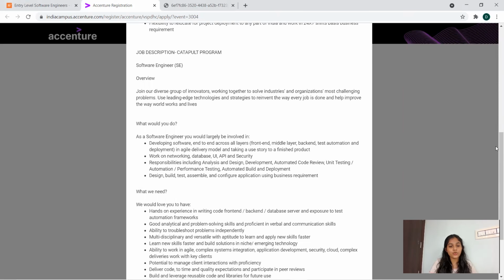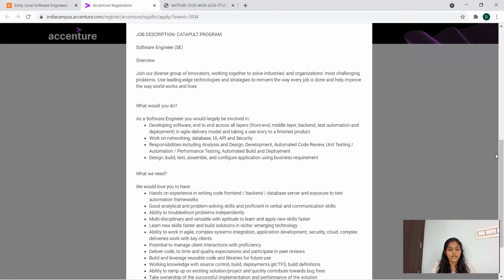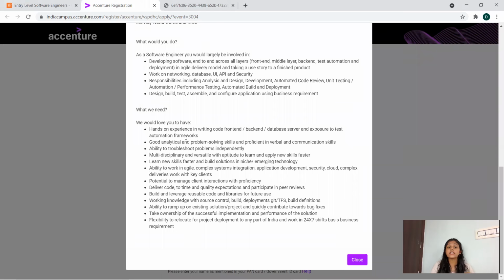Now coming to the software engineer program, these are the technical or personal skills that you must have to get into this position: hands-on experience in writing code, front-end, back-end, database server, and exposure to test automation frameworks, good analytical and problem-solving skills, proficiency in verbal and communication skills, ability to troubleshoot problems independently, multidisciplinary and versatile with the aptitude to learn and apply new skills faster, and build solutions in emerging technology.